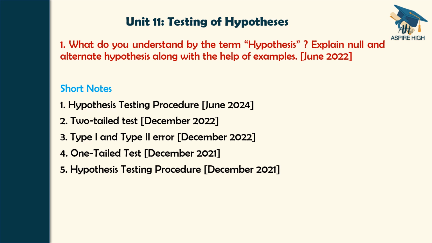Next is unit 11, testing of hypothesis. Here the main question is from section B, compulsory question. What do you understand by the term hypothesis? Explain null and alternate hypothesis with the help of examples. That was in June 2022. Probability of repetition is high. Short notes are also very good in number. Hypothesis testing procedure was asked twice. Two-tailed test, one-tailed test, type 1 and type 2 error, they were all asked. Probability of repetition is very high.